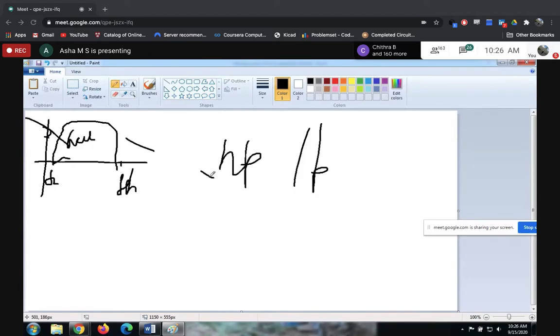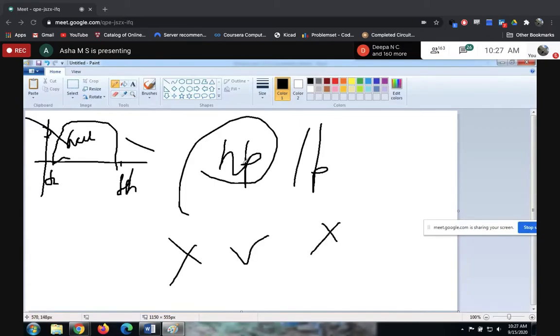What is the job of this high pass filter? What exactly do we want? Initially, it should reject. In between, it should accept. Higher frequency, it should reject. The high pass filter will reject the low frequency. Yes, it has done its job. What will the low pass filter do? The low pass filter will reject the high frequency signal. Yes, now it is doing that.